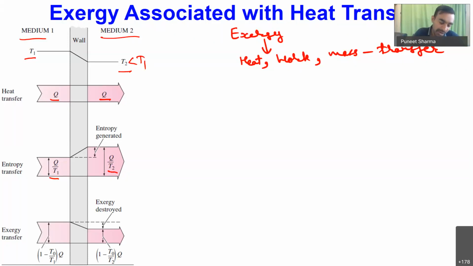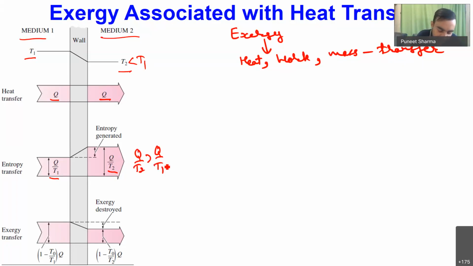So now you can see over here, we are having transfer of heat Q through a finite temperature difference, because medium 1 is having temperature T1 and medium 2 is having temperature T2, which is less than T1. So when we have a finite temperature difference between the two, you will find that the magnitude Q by T2 will be greater in comparison to Q by T1.